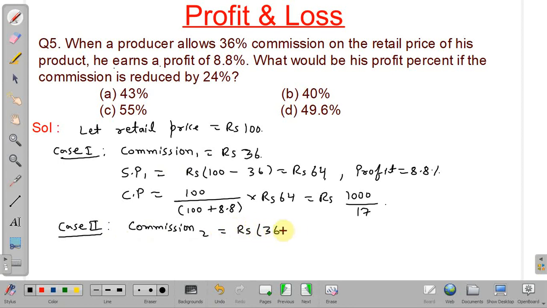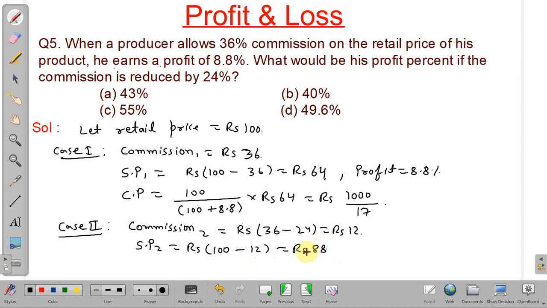Initial was 36 and then reduced by 24, so it will be rupees 12. Okay, so selling price 2 will be 100, the retail price, minus commission, rupees 12, so it will be rupees 88.